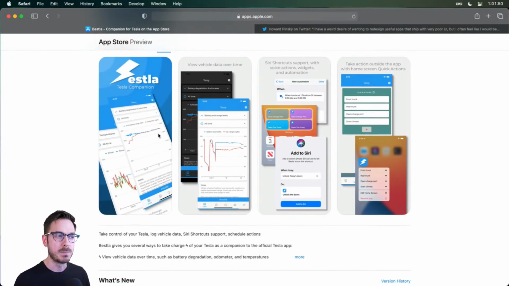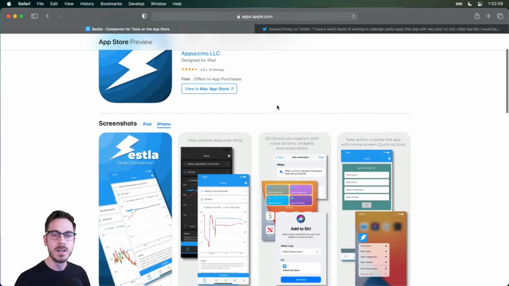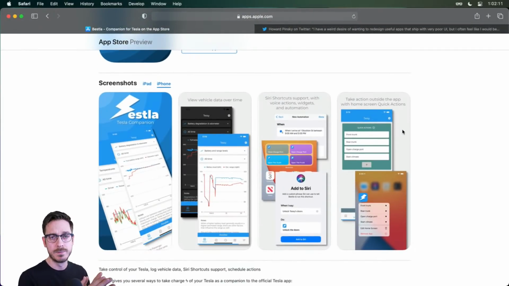Design-wise, I don't want to be too mean because this was developed, I believe, by a one-person team, and this person is a developer. So they're not naturally a designer, right? Which is totally fine and totally understandable. I love the fact that developers can make amazing apps like this and just push it out to the world. And it has almost a 5-star rating. By the way, the developer has no idea I'm doing this. Hopefully it'll help him or her out. I think it's a him, but who cares? Hopefully it'll help them out.